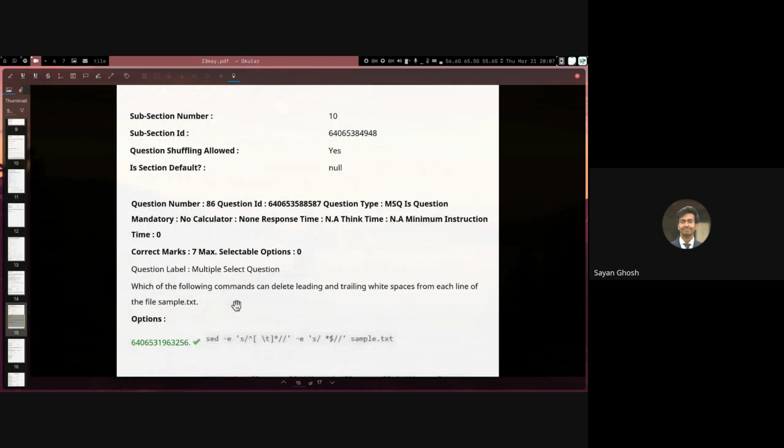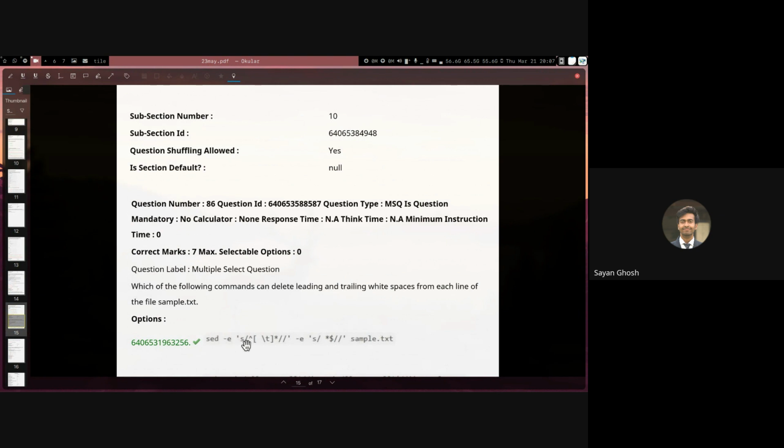So here the question is a bit confusing. The question states, which of the following commands can delete leading and trailing white spaces from each line of the file sample.txt? White space usually means either the space or the tab symbol. The options themselves are pretty simple.